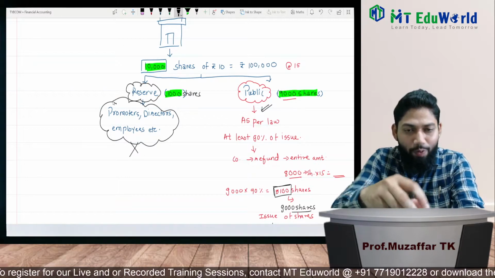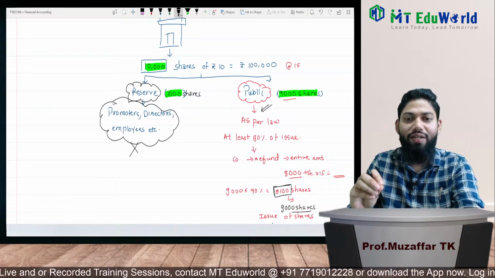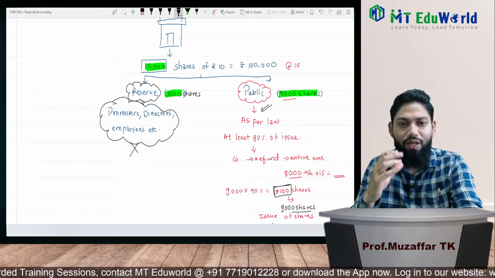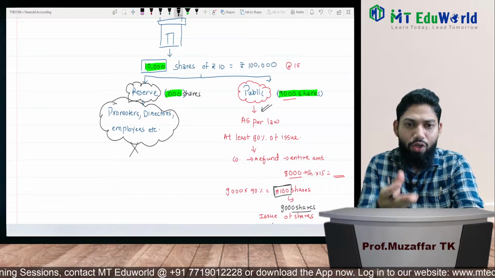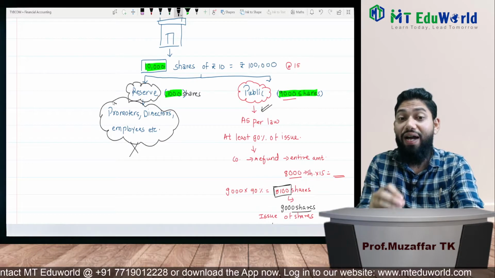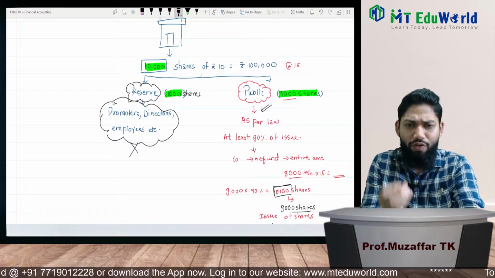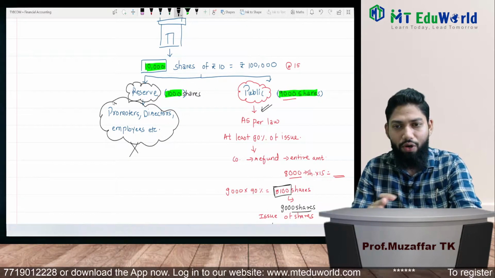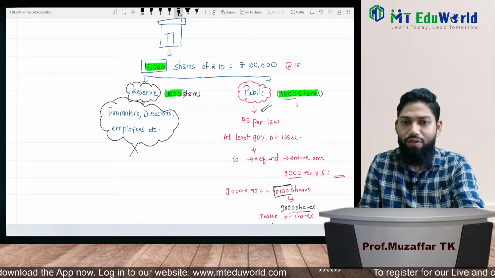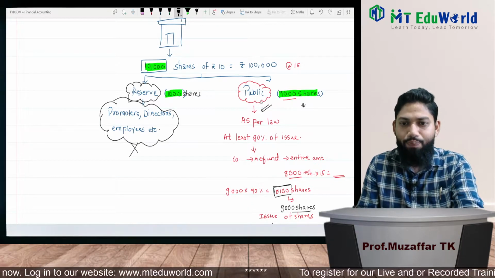So we know that promoters are going to take this many shares, the directors are going to take this much, or employees are going to take 100 shares, whatever the quantity will be. We know that. So as we don't have any risk associated with those 1,000 shares, why will I assign those shares to underwriters? Why will I give commission for those shares to underwriters? I will not give. So the commission given to the underwriters will be for these 9,000 shares, right?